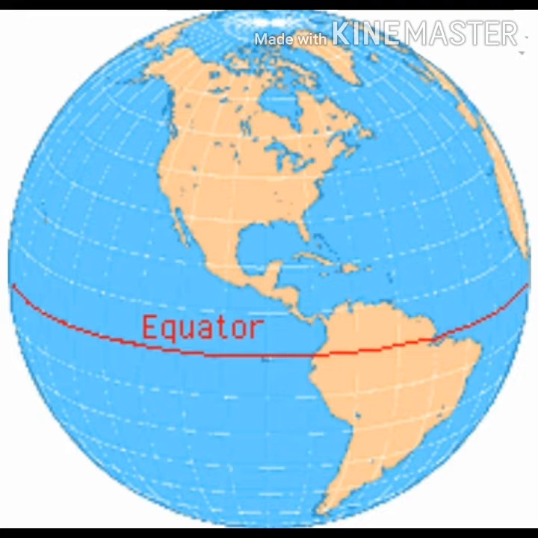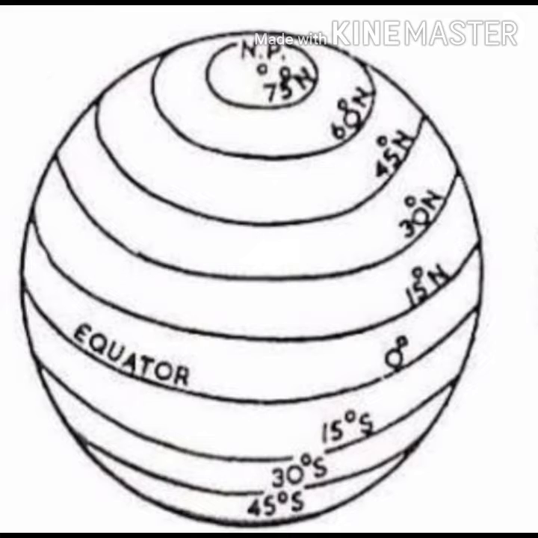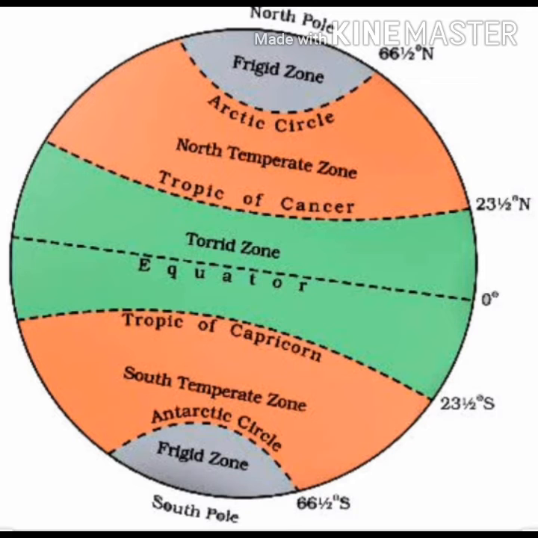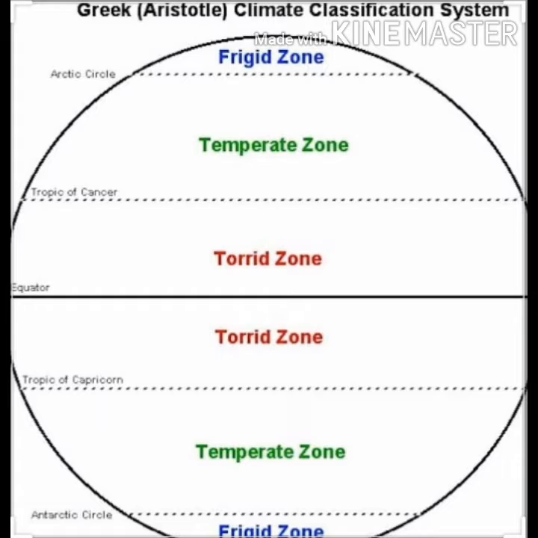Next topic was the parallels of latitudes. These were the horizontal lines that were passing through our globe from equator to the north pole, right? And these are measured in degrees. Next topic was the important parallels of latitudes, or the important latitudes and heat zones. So there were four important latitudes: Tropic of Cancer, Capricorn, Arctic Circle, and Antarctic Circle, right? And next were the zones that we studied about. There were three zones: torrid zones, temperate zones, and frigid zones. So this is what we studied in our previous class.